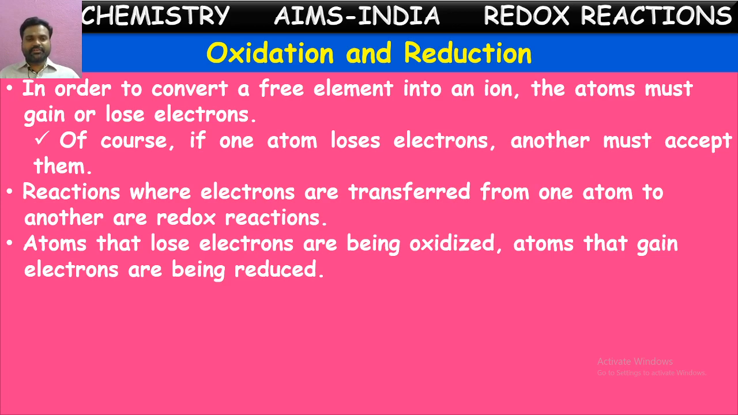Atoms that lose electrons are being oxidized. The atoms that gain electrons are being reduced. So some elements lose electrons. By the loss of electrons, they become positive ions; they get a positive charge. So the loss of electrons is called oxidation. The increase in the positive charge is called oxidation. In the other way, the gain of electrons is reduction, or the increase of negative charge is known as reduction.